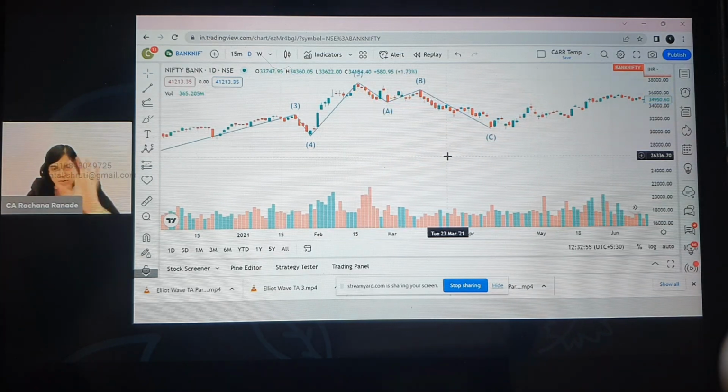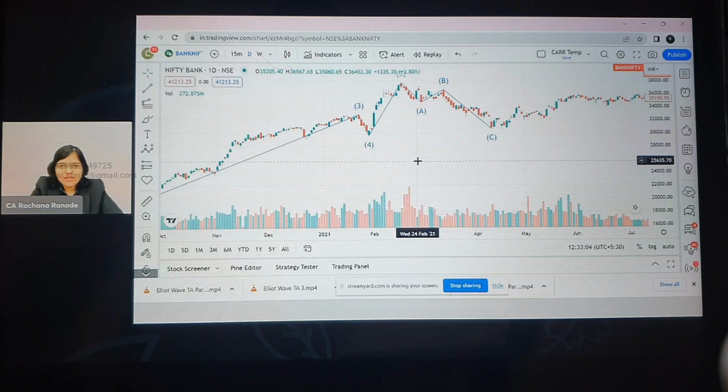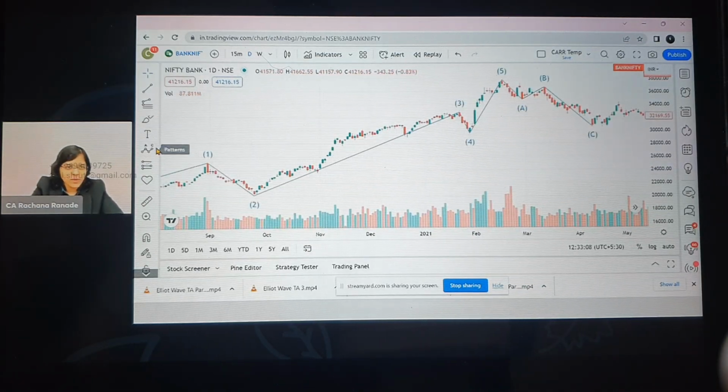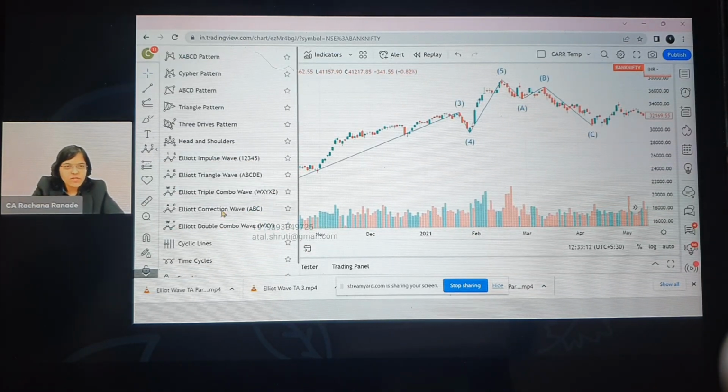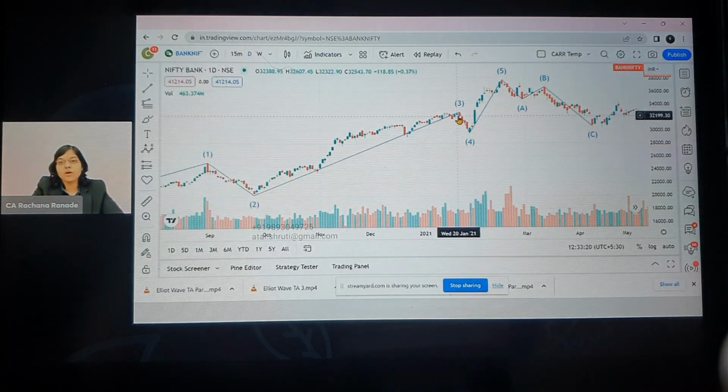So I hope you have understood for A and B both. What did we use? We used Fibonacci retracement normal. And for C, what did we use? We used Fibonacci extension. Alright, all in all, I hope you have understood how to use these tools very easily. So we used number 1 from here. We used Elliott wave impulse 1, 2, 3, 4, 5. Then we used Elliott correction ABC. Then from here we used Fib retracement or Fib extension. Okay, all these were what? If you were to hand draw.